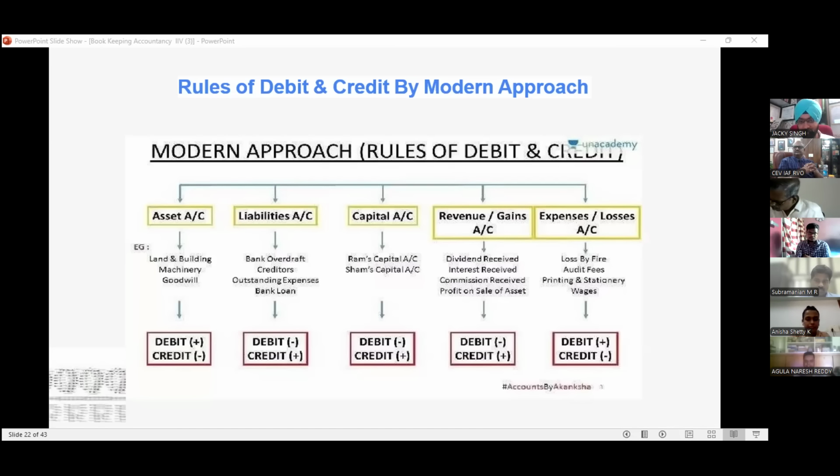By seeing this chart, we can easily identify that assets and purchases will always have a debit balance, and the rest of the things will always have a credit balance. This chart is known as the rules of debit and credit as per the modern approach.